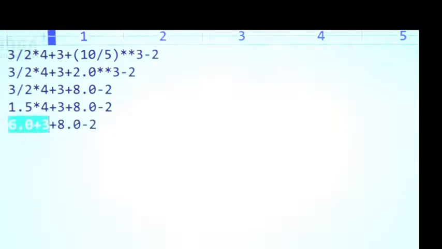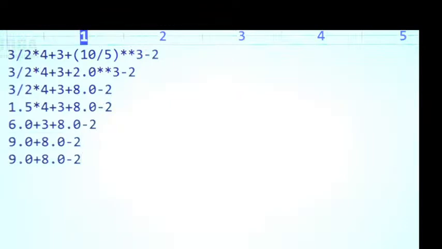Next precedence goes to the plus operator: 6.0 plus 3 is 9.0. Next, plus operator again: 9.0 plus 8.0 means 17.0. 17.0 minus 2 means 15.0.